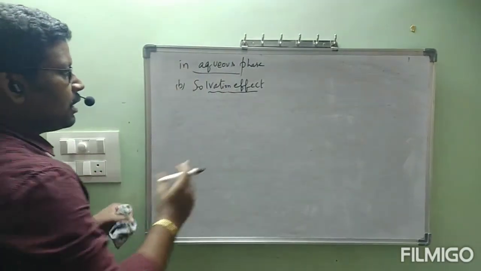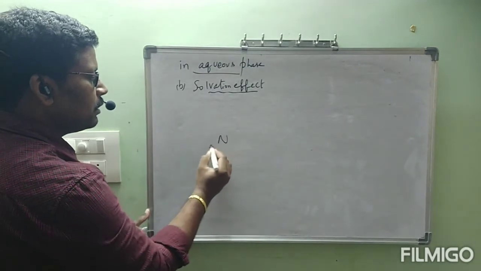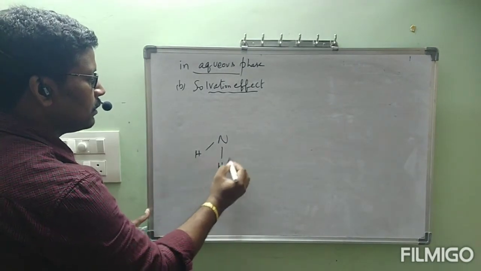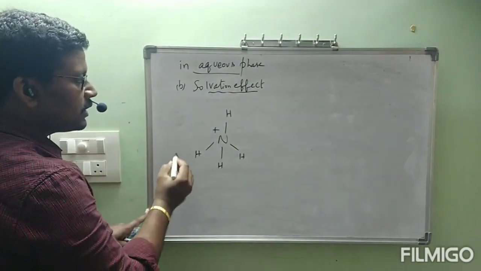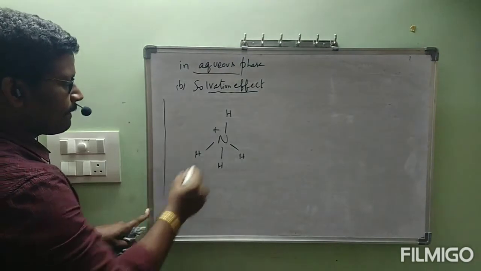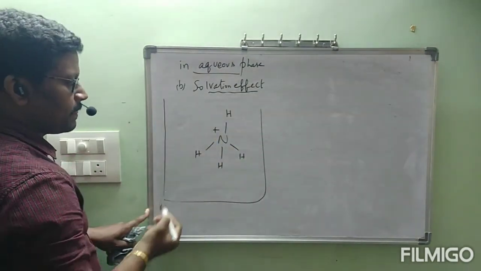First, ammonium ion dissolved in water. This is water.